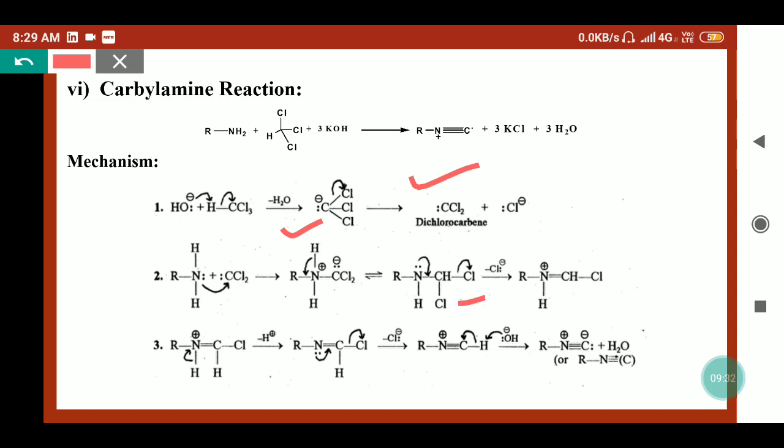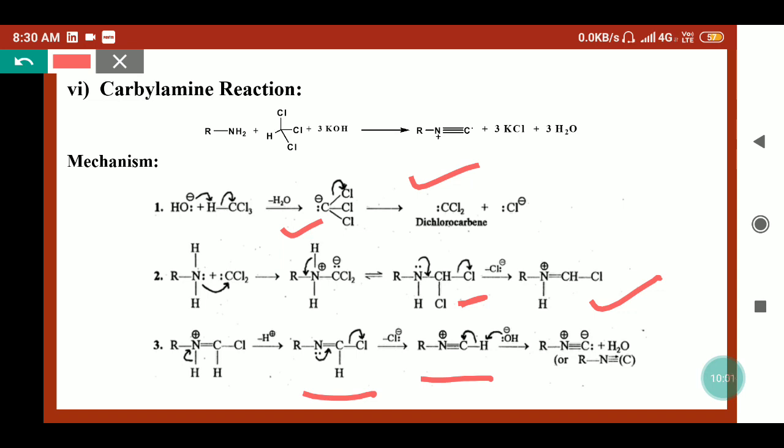Now in this adduct the chlorine will release and we will get this iminium ion. From there a hydrogen ion will release and we will get this adduct. Now from there, when the nitrogen lone pair shifts towards the carbon and the Cl negative releases, we will get the 3 bonds between the nitrogen and carbon, because here the carbon has a hydrogen.